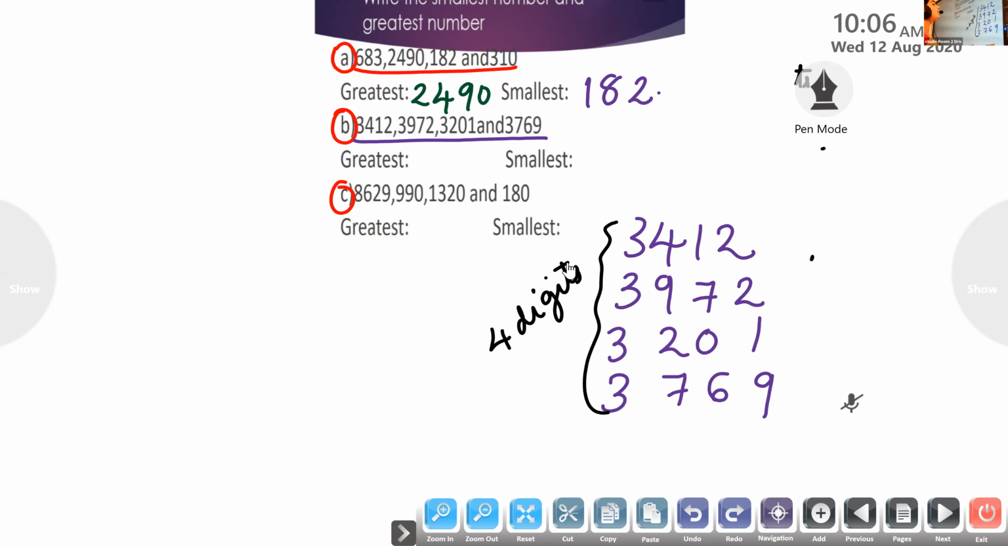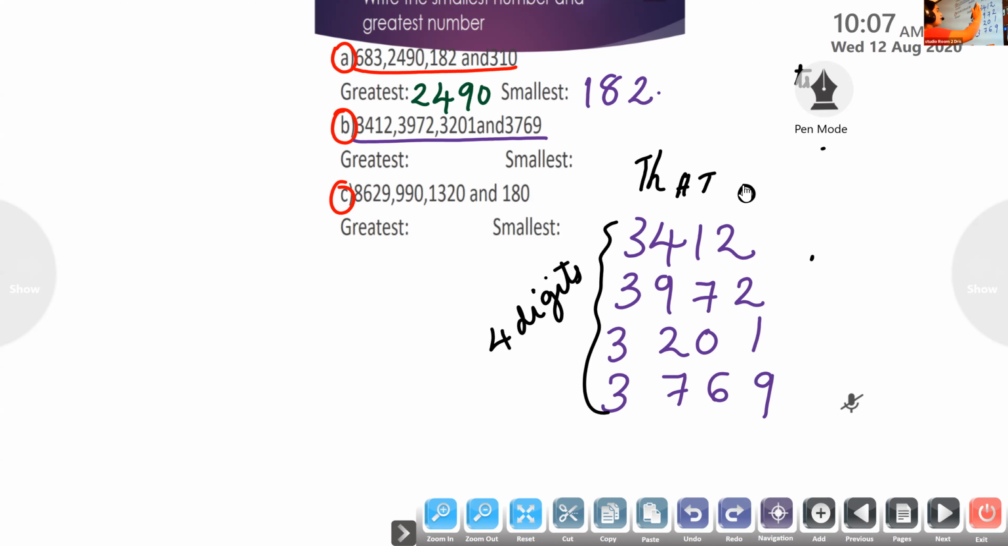So what do you have to do? Compare the hundreds place? Is it the hundreds place? Thousands place, then hundreds, tens, ones. So which place did we have to compare first? Thousands. Whatever the digits may be, you have to check the first digits.